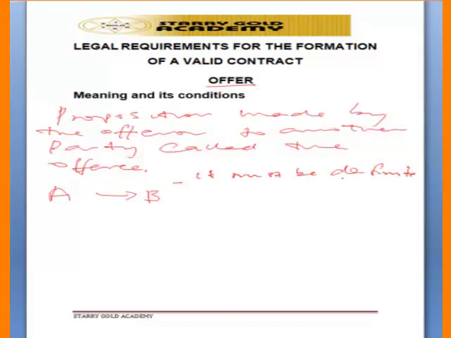And also the offeror must be a person that will be liable, so must have contractual capacity. Mr. A, the offeror, must have a contractual capacity.